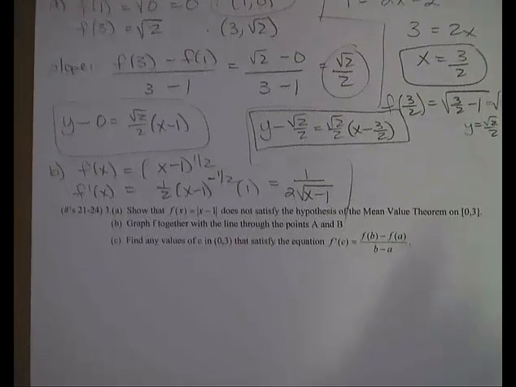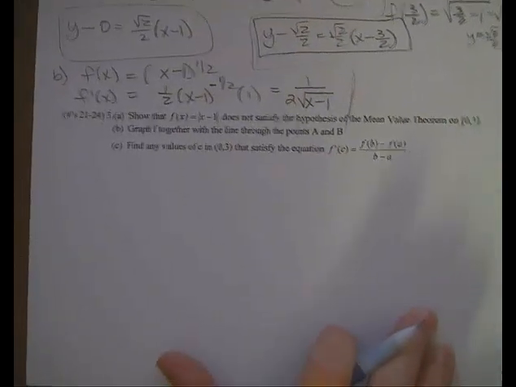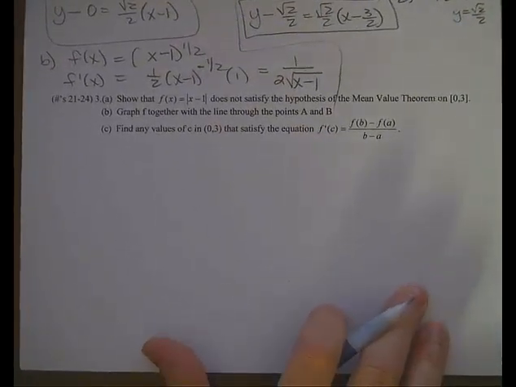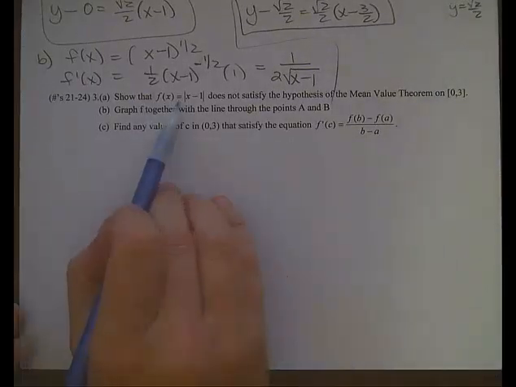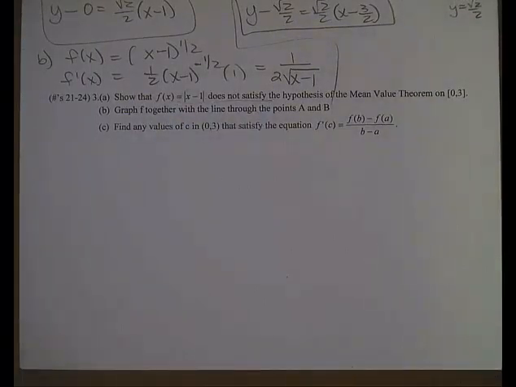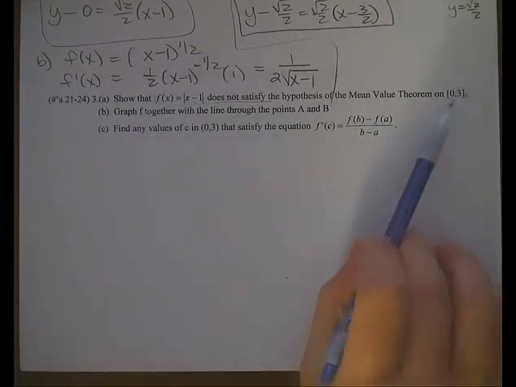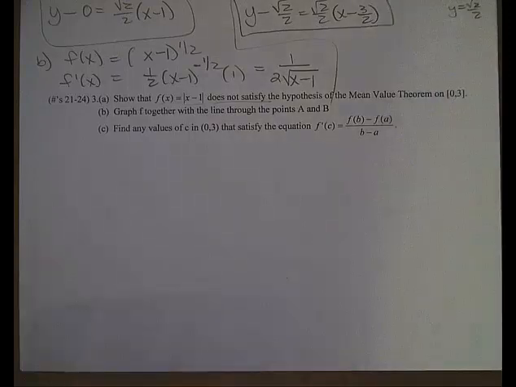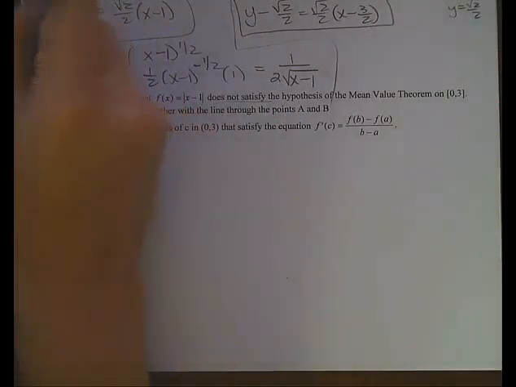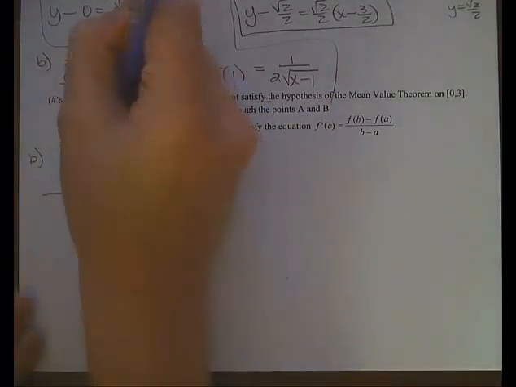Okay, then I have another mean value theorem question, which is asking for something a little bit different. It wants us to show that this actually does not satisfy the hypothesis of the mean value theorem. So if we revisit the hypothesis of the mean value theorem, that says that the function must be continuous and differentiable on this interval from 0 to 3. Let's go ahead and sketch a graph. I'm going to do part B first, and then we'll see why it does not satisfy the hypothesis.